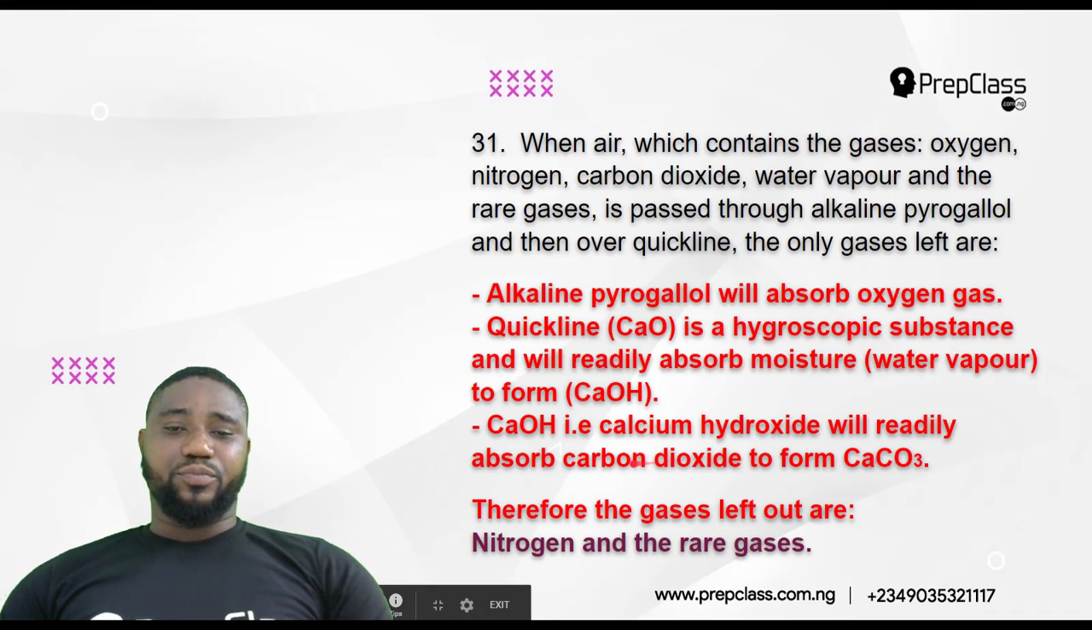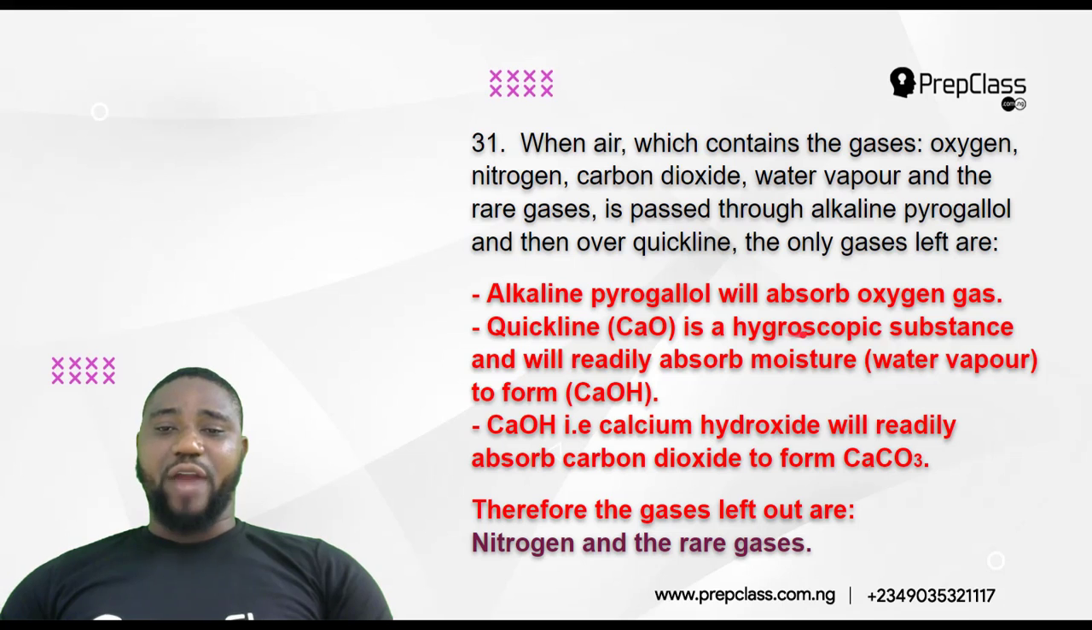Quicklime, that is CaO, calcium oxide, is a hygroscopic substance, and will readily absorb moisture. A hygroscopic substance is a substance that when you expose it to air, it absorbs moisture and becomes thick. If they are solid, they become like a very thick liquid. So quicklime is hygroscopic in nature, so it's going to absorb moisture. Now alkaline pyrogallol will absorb oxygen, quicklime will absorb moisture, that's water vapor.